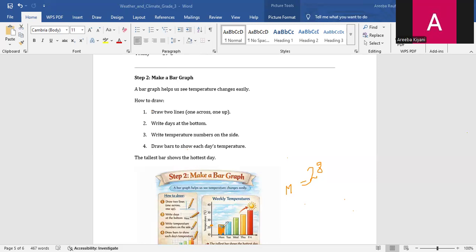You can use any color. This might look good. Here's the bar of Monday. Same for Tuesday. I think it lies near 30. So this is the bar of Tuesday. This is the process of making a bar graph.